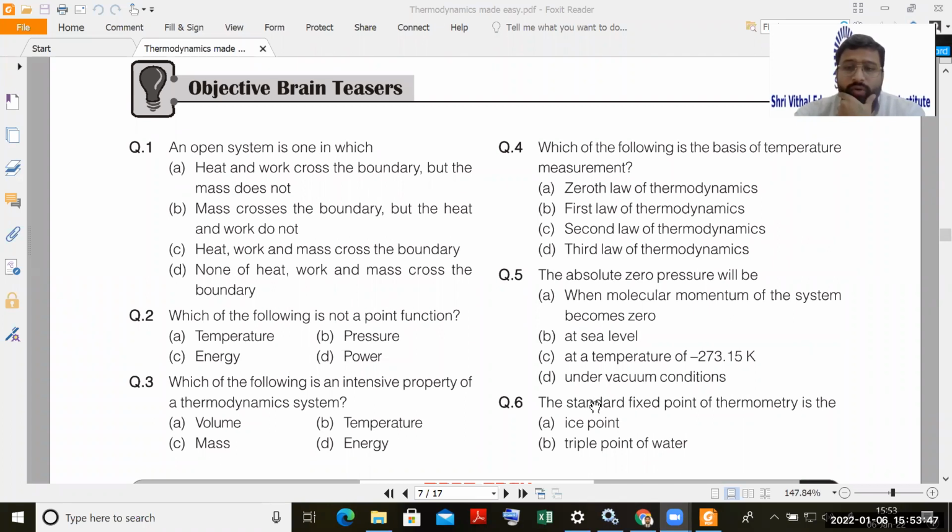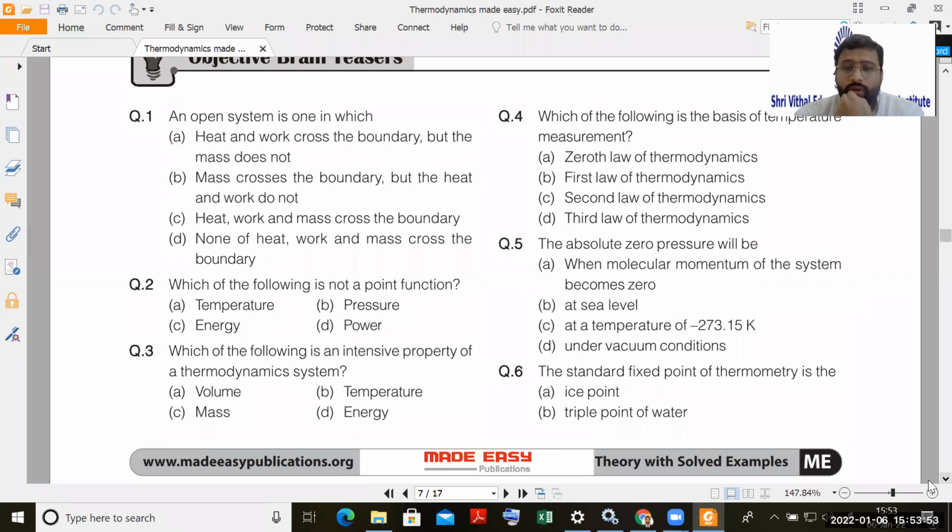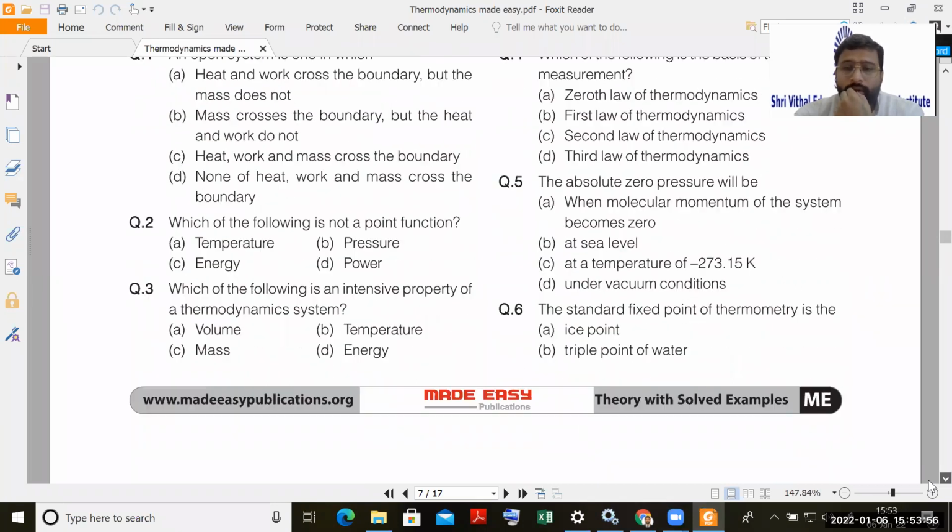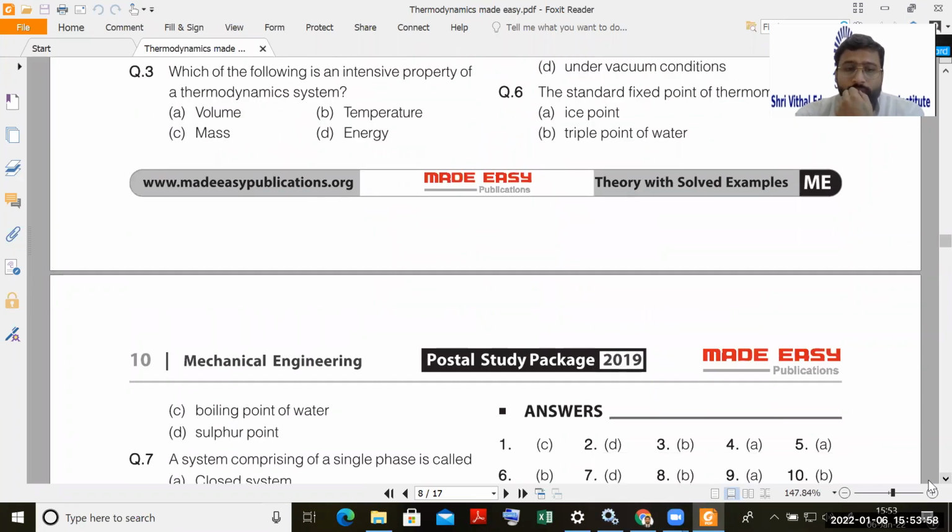The standard fixed point of thermometry. Is the standard fixed point of thermometry the ice point? Ice point means 0 degrees Celsius. Or will it be the triple point? Or the boiling point? Or the sulfur point?